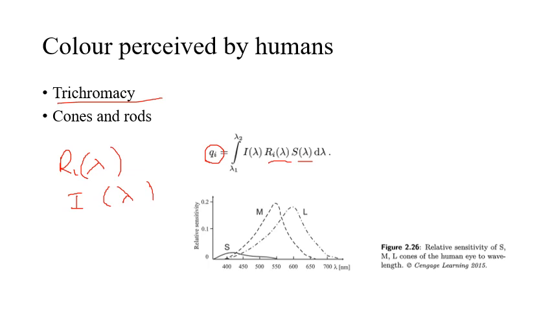This gives the mathematical modeling of the output of the sensor based on i.